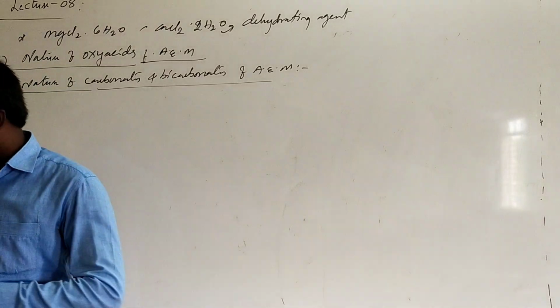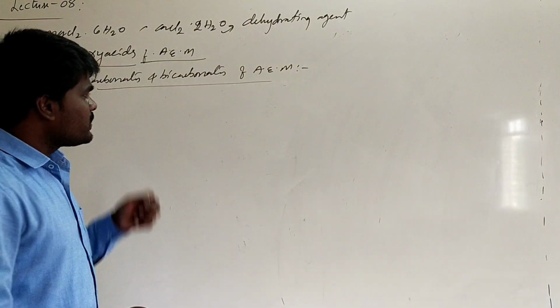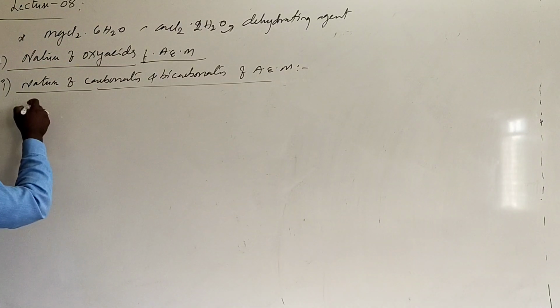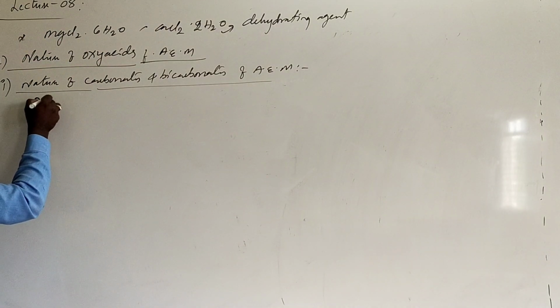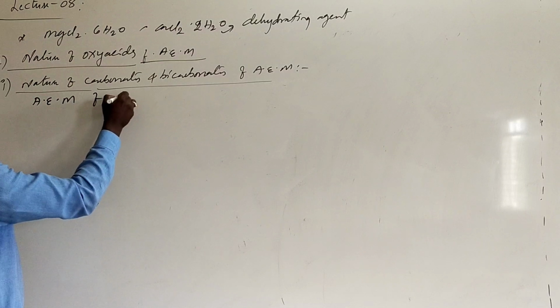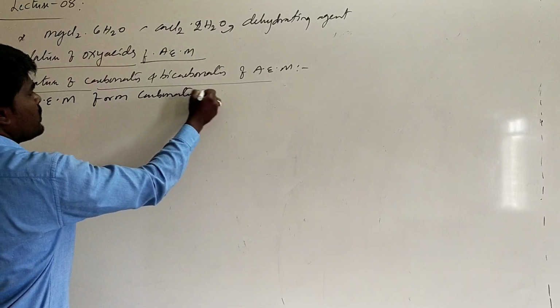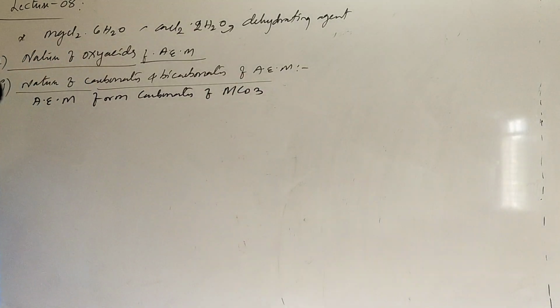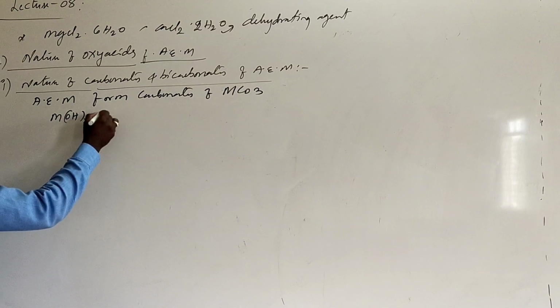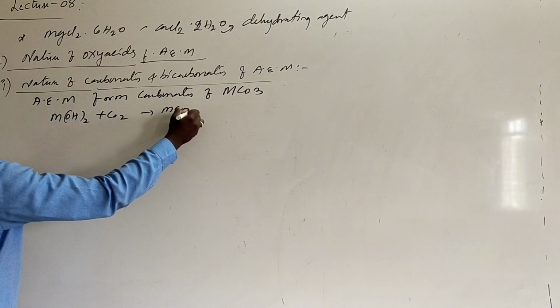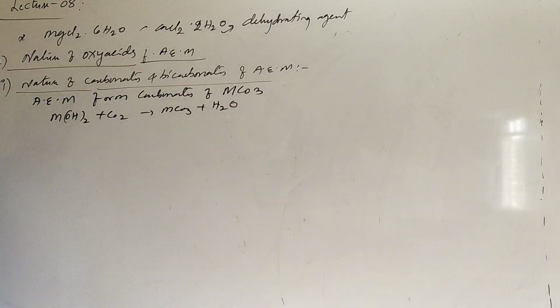Now, if we are talking about the nature of carbonates and bicarbonates of alkaline earth metals, generally alkaline earth metals form carbonates of MCO3 type. They can be prepared in various ways. Generally, if the metal hydroxide is exposed to carbon dioxide, it will form the corresponding carbonate plus water. This is one of the methods for the preparation of metal carbonates.